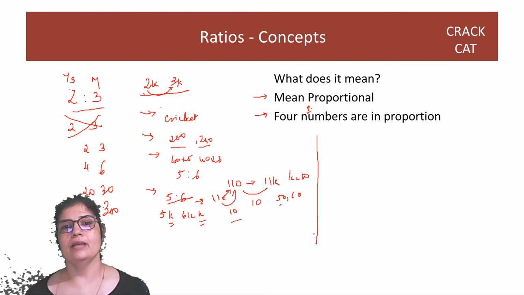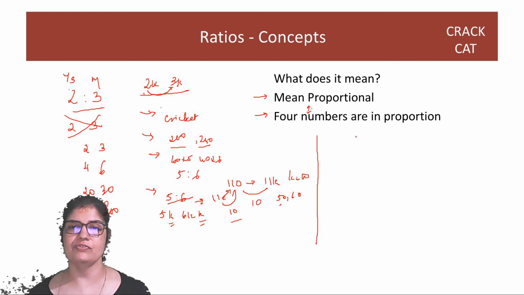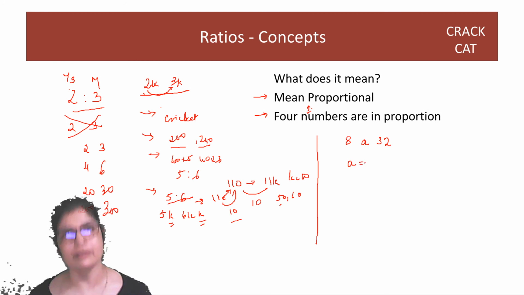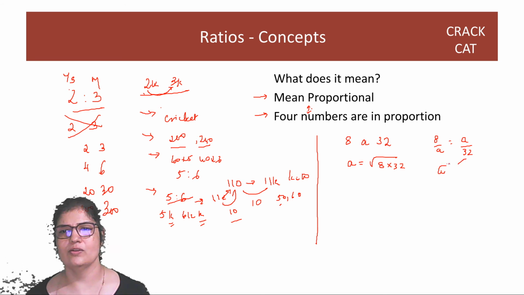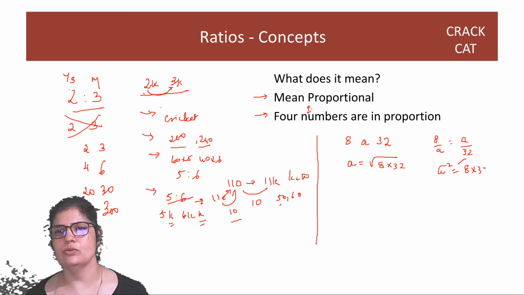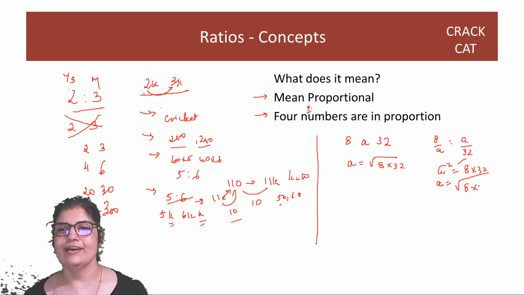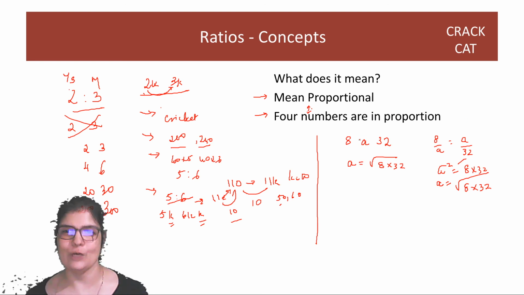Okay, great. Now, what is mean proportional? Mean proportional, if you have numbers like 8 and the mean proportional A, and then you have 32. Then what is the mean proportional? So the mean proportional is basically the geometric mean. So it is root of 8 into 32. Or you can think of this as 8 by A is the same as A by 32. So A square is equal to 8 into 32. So it's a geometric mean. You can just say mean proportional is a fancy, confusing way to say geometric mean.